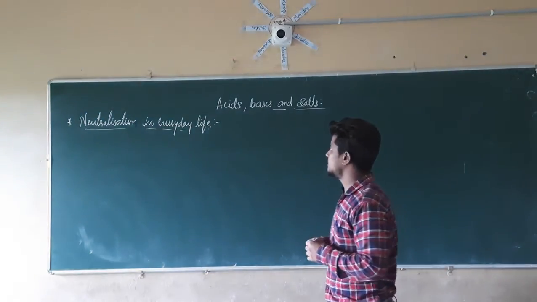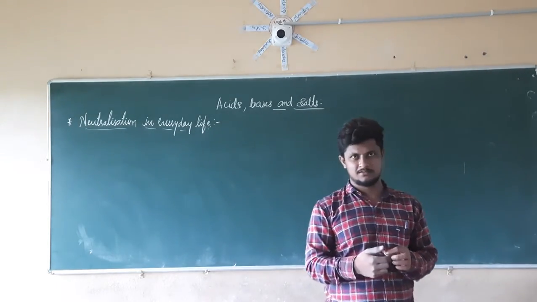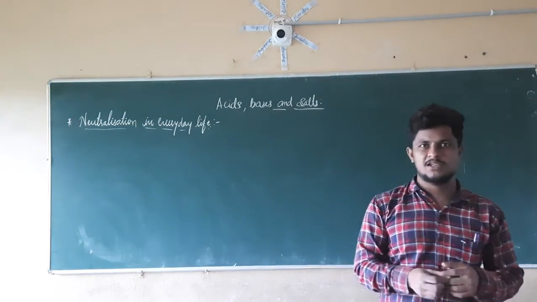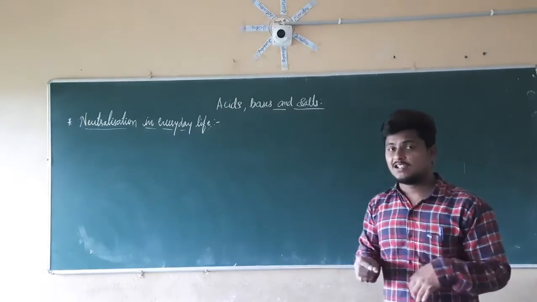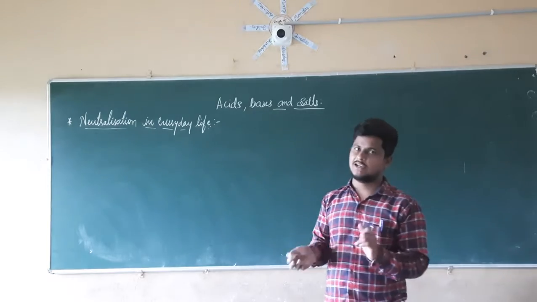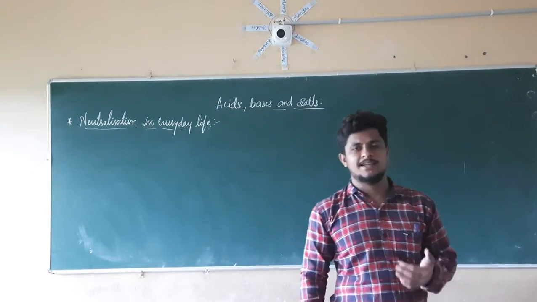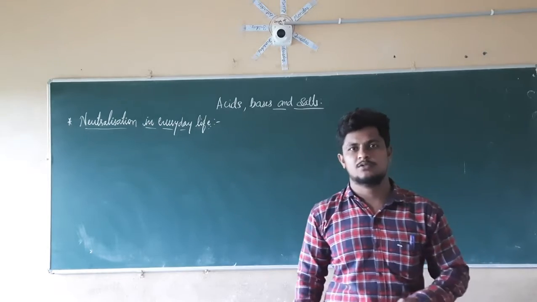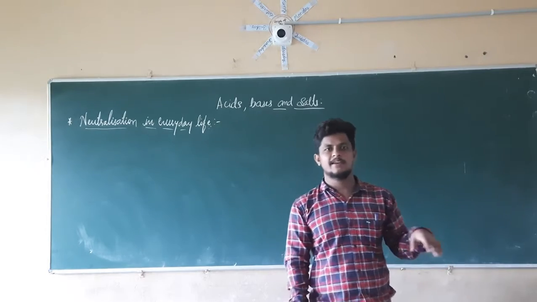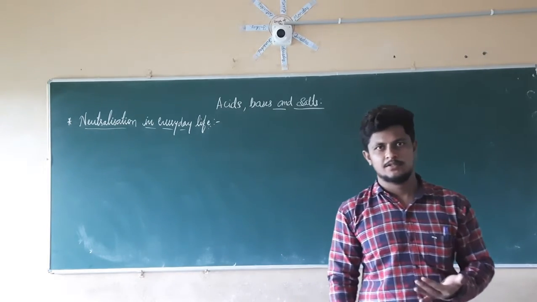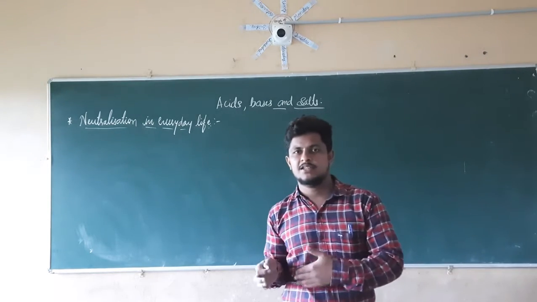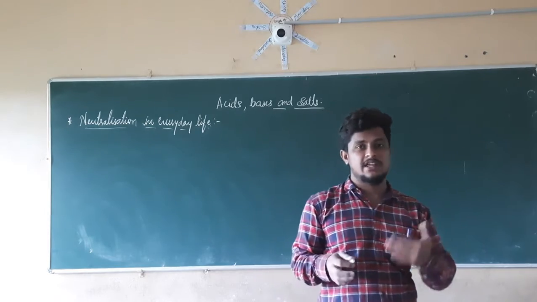So in the last class we were discussing acids, bases and salts. We discussed what acids are, what bases are, and what salts are. We also discussed how salt formation takes place. That is by the neutralization reaction, where acids react with bases to produce salt and water. So salt can be produced by making a mixture of acid as well as base. We already know that salt is a neutral solution, so when it reacts with pH papers it doesn't show any effect.